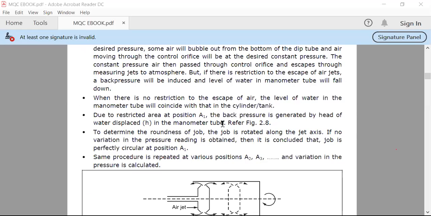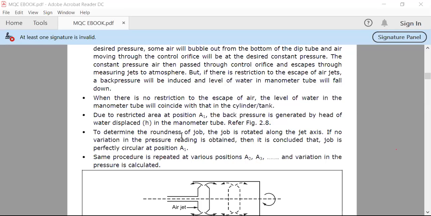The manometer tube, as the reference figure 2.8 shows, is used to determine the roundness of the job. Roundness means whether the job is circular or exactly round or not. Roundness means the diameter of the particular object is equal in all areas. So that is called a perfect circle, or perfect roundness.